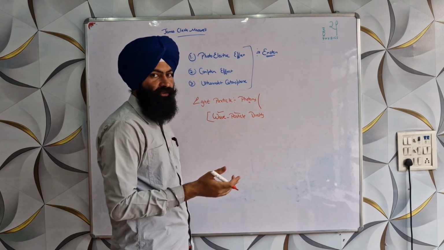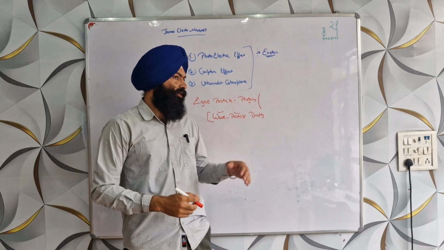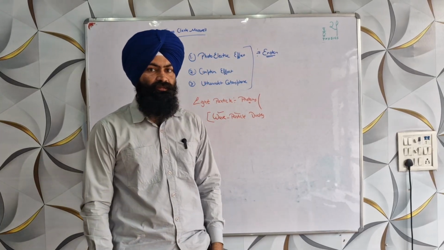Light is both. Everyone knows the story up to this.